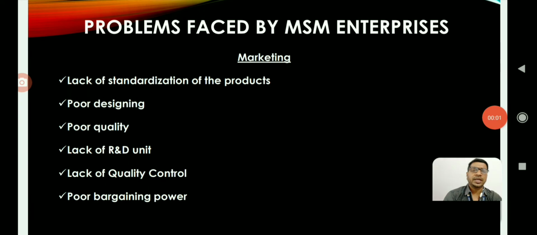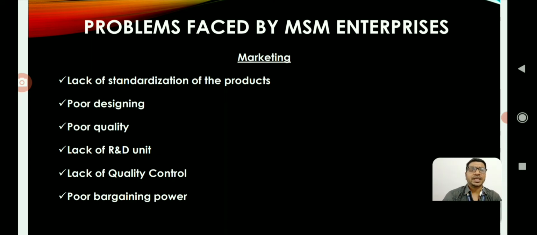Now let us look at marketing related issues faced by small and medium enterprises. First one is lack of standardization of the product. Second one is poor designing of the product. Third one is poor quality of the products. Fourth one is lack of research and development unit. And fifth one is lack of quality control. And sixth one is poor bargaining power of the small entrepreneurs. So let us look at each element one by one.